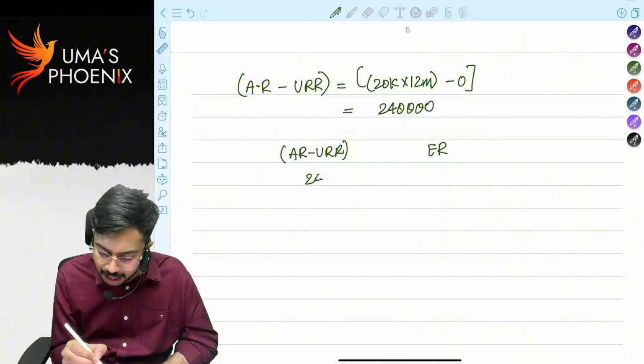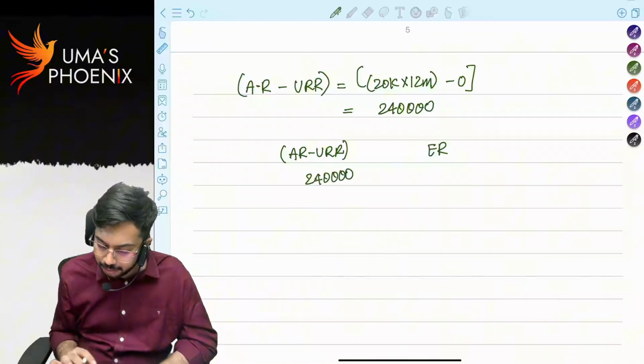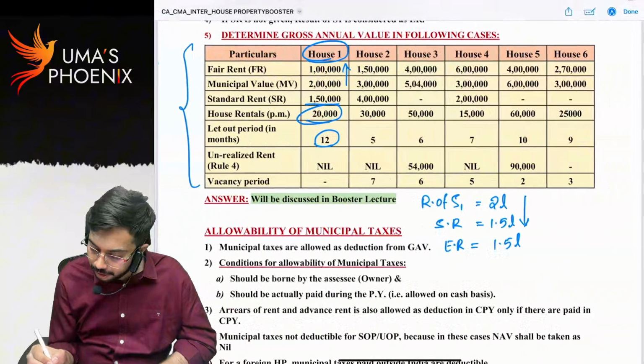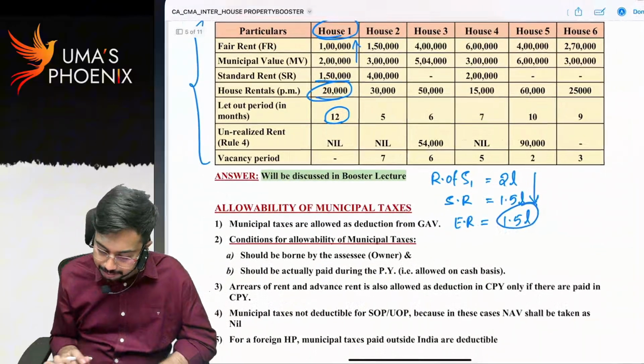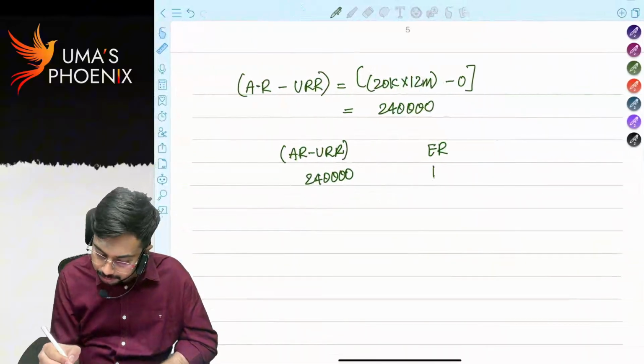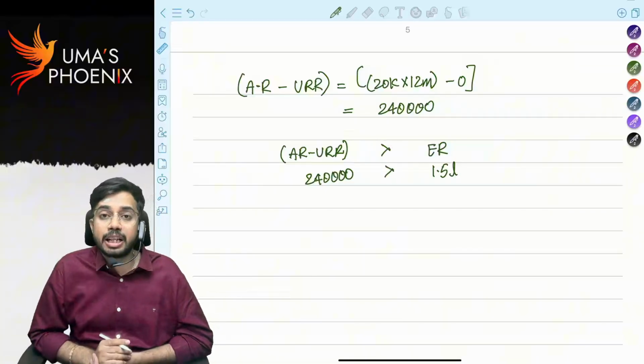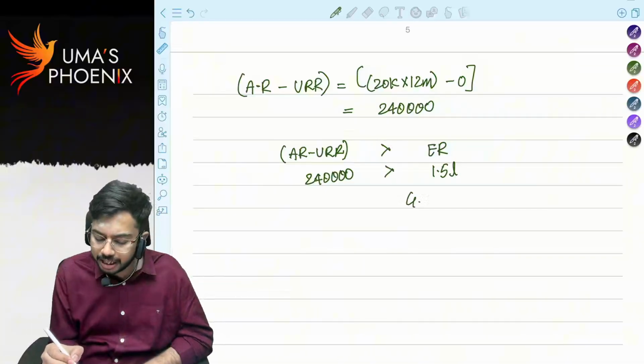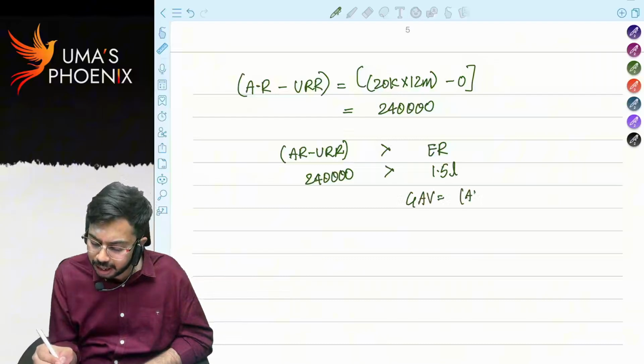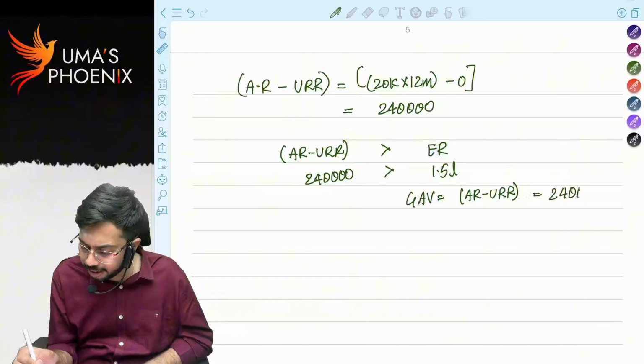Actual rent minus unrealized rent is 2,40,000. Expected rent is 1.5 lakhs. Here actual rent minus unrealized rent is greater than expected rent. So in this case gross annual value is equal to actual rent minus unrealized rent, which is equal to 2,40,000.